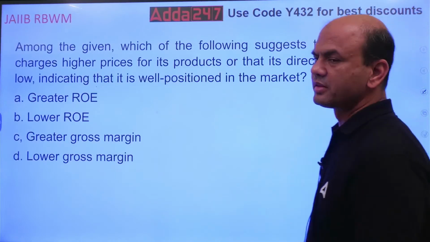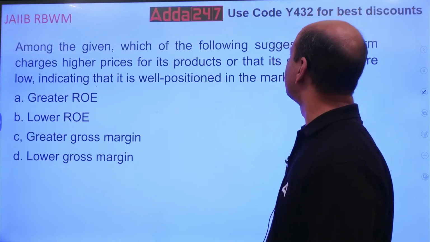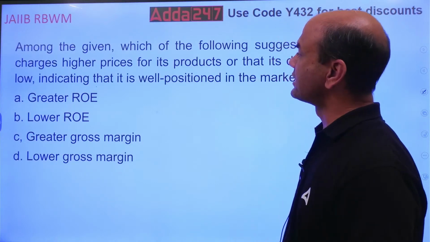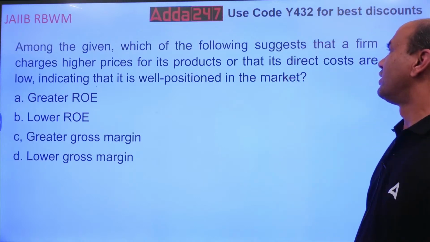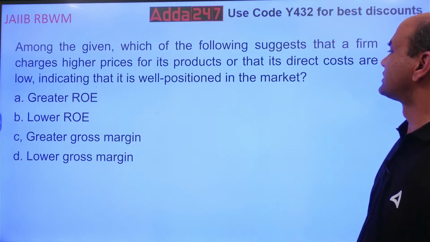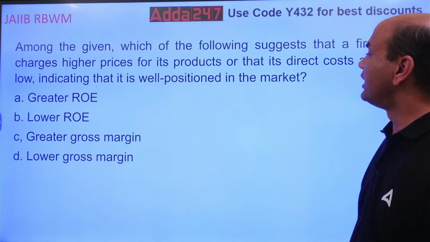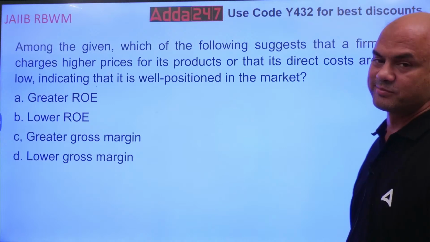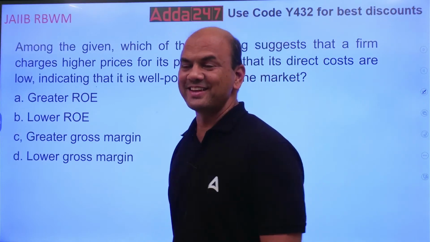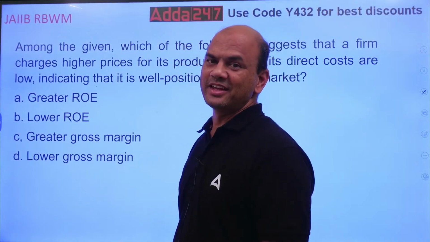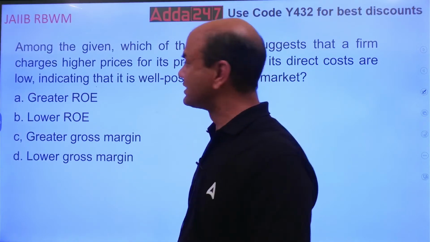Among the given, which of the following suggests that a firm charges higher prices for its products or that its direct costs are low, indicating it is well positioned in the market? This question is really giving you the idea about the business.